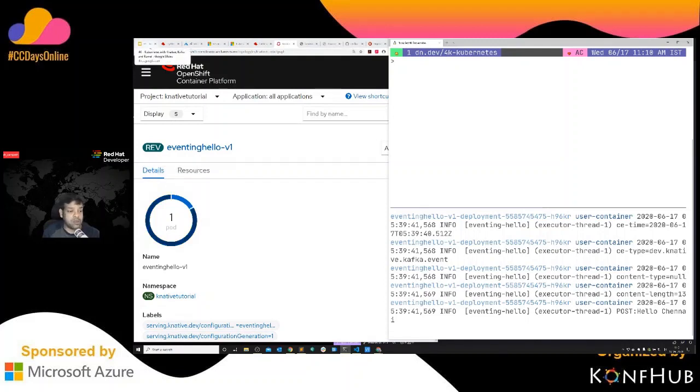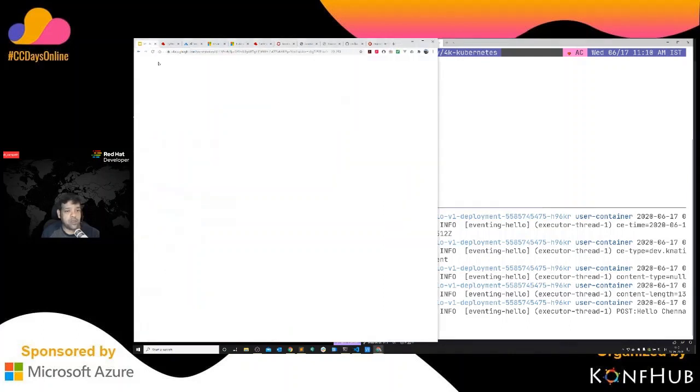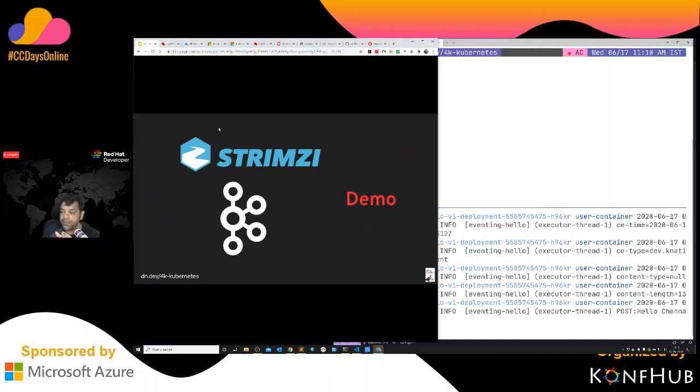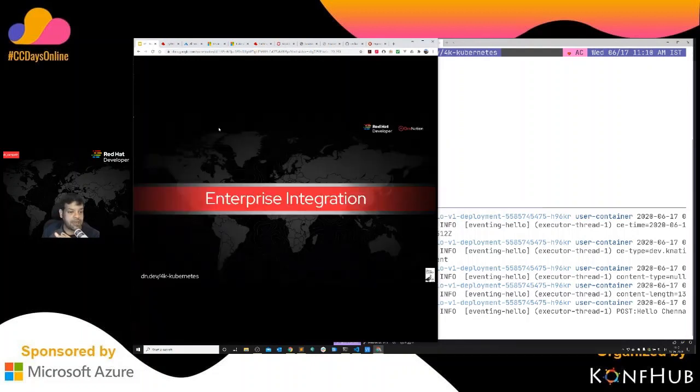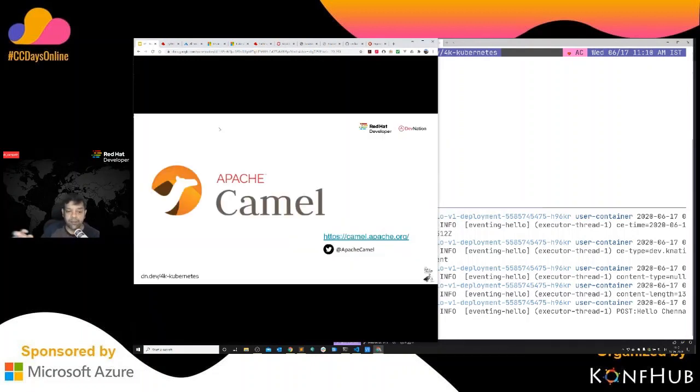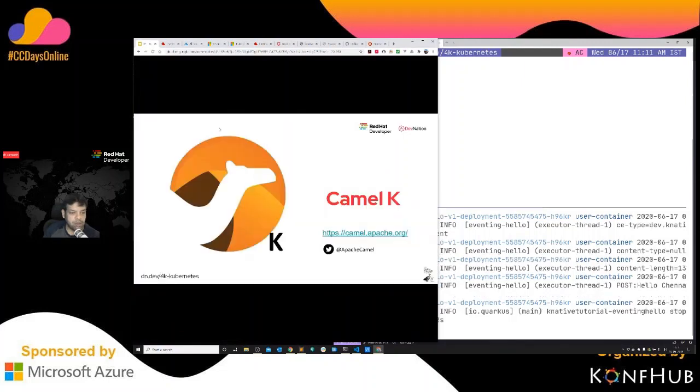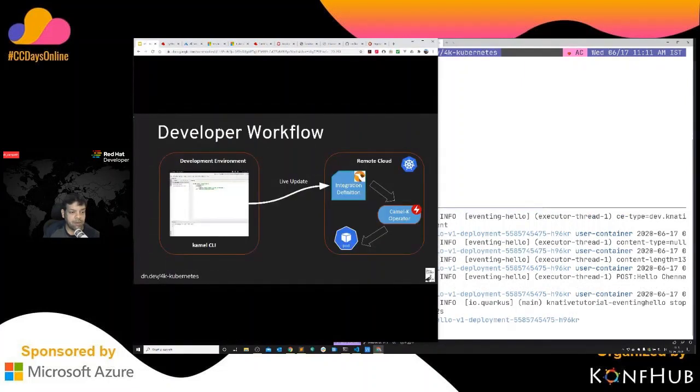You can see that right now it's scaled down to 0. Let's wait for that to happen. What I also want to cover quickly is another one called Camel K. Let me quickly go through that. This is an enterprise integration where we brought Camel into Kubernetes. You can run Camel as a Kubernetes pod. I think I'm running out of time, so I cannot show this little one for you.